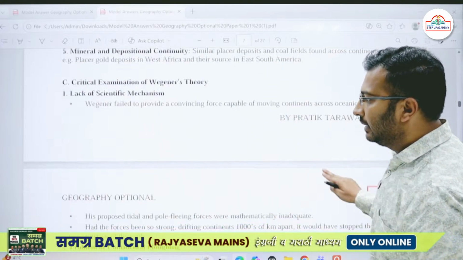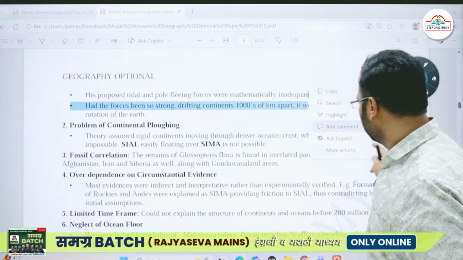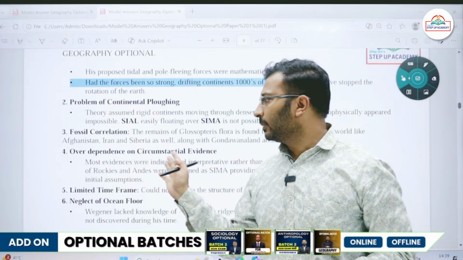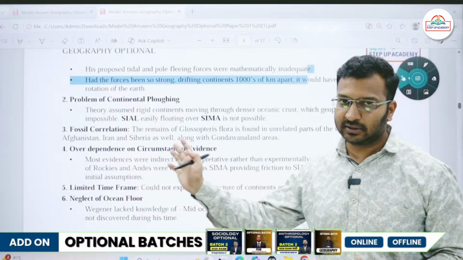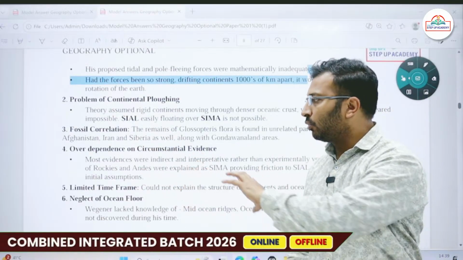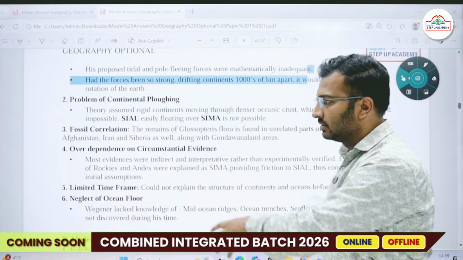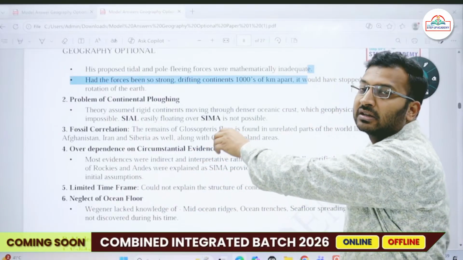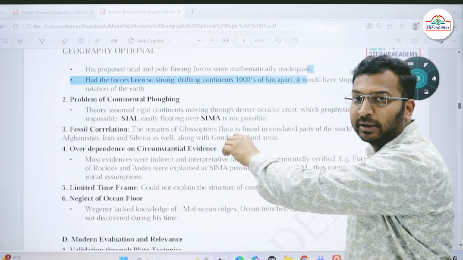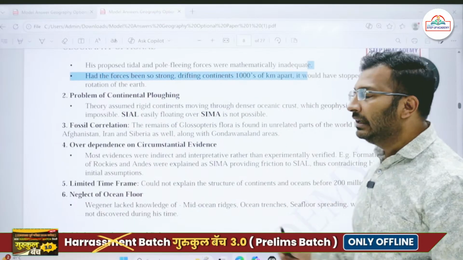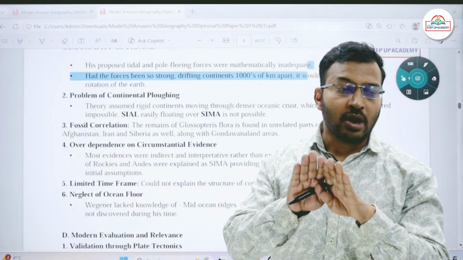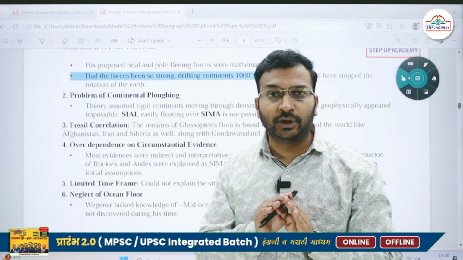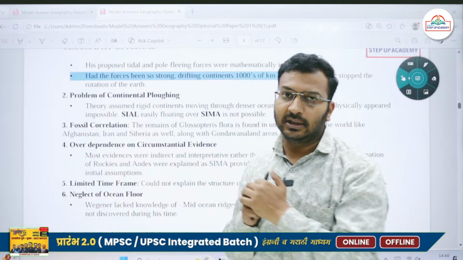Then the next criticism was over-dependence on circumstantial evidences. For example, this same thing, the Rockies and the Andes mountains. So he wanted to provide circumstantial evidences, that means in some places Sima is providing friction to the continents. Then the limited time frame. He said that around 200 million years ago, all the landmasses were joined together. There was a supercontinent called Pangea.